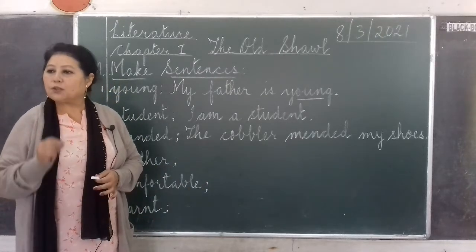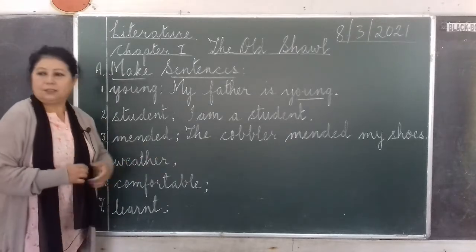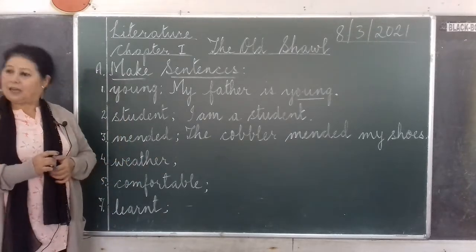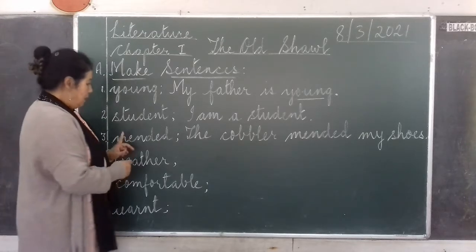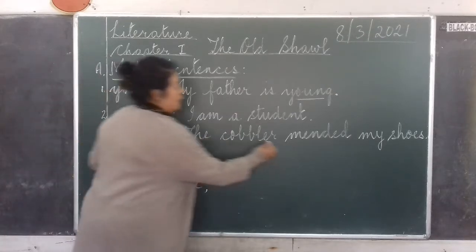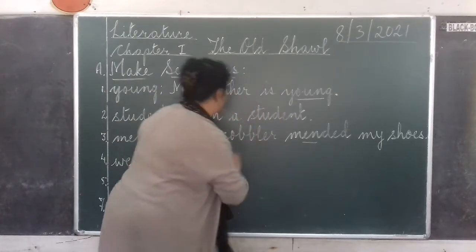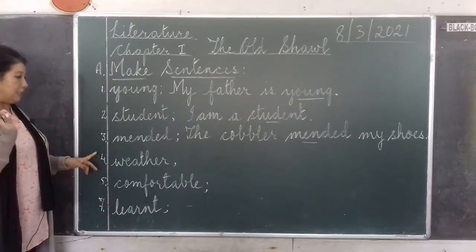If your shoes are torn, then you will take the shoes to the cobbler to repair it, to mend it. Understood? So mended means to repair. All right, then you have made the sentence with mended, so you can just underline mended. And here also student, like this you have to underline with the ruler very neatly.